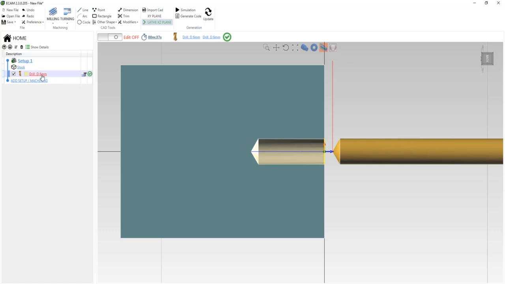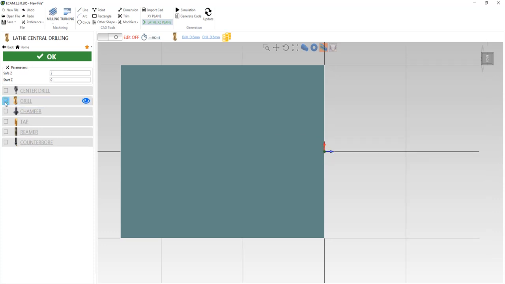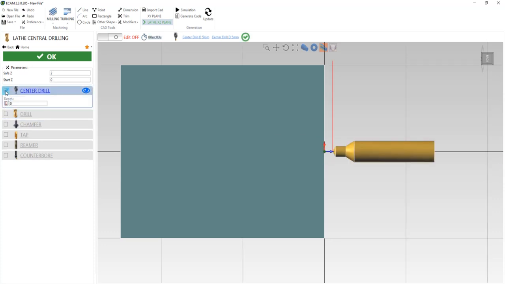I will click on drill D6 mm. You will see the other options here like central drill, chamfer, tap, reamer, counterbore, etc. I will hide this, unclick this, center drill, give the depth like 18. You will see the central drill is here.